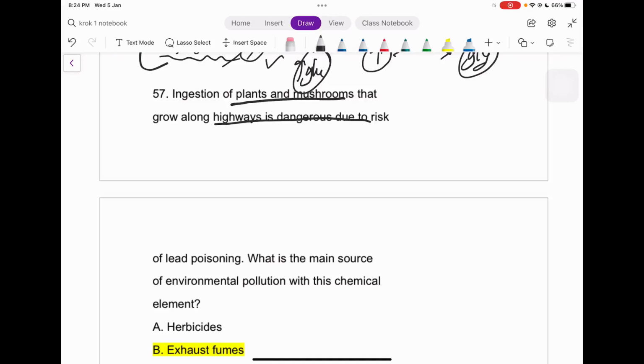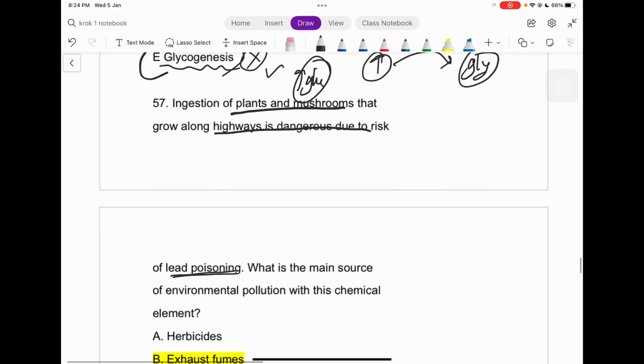Okay guys, another question, that is ingestion of the plants and mushrooms that grow along the highways is dangerous due to risk of lead poisoning, right? And where does the lead come from inside this mushroom? Lead is one of the most toxic elements itself. So we should not eat the lead because it is toxic, right?